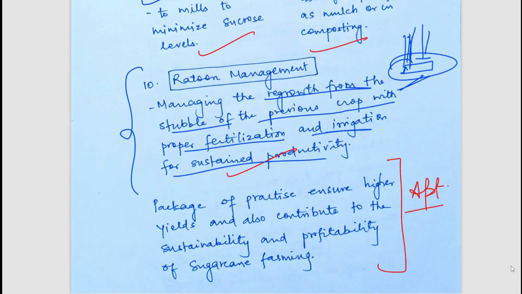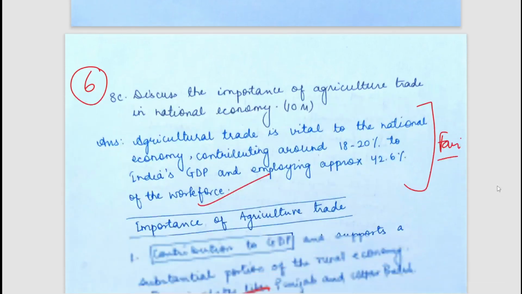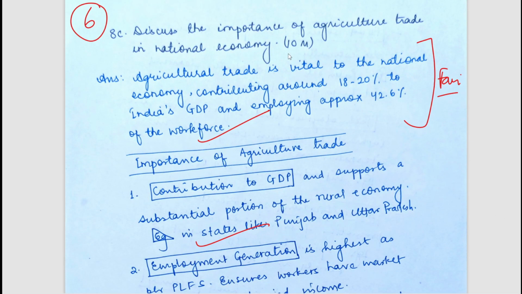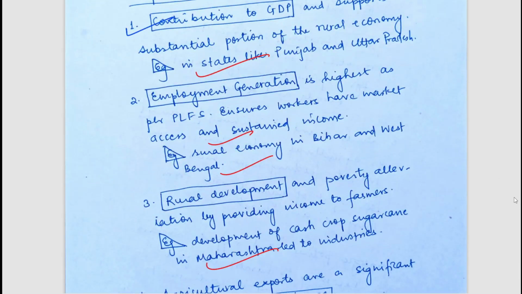So very well written answer. Now let's move to the next question. The next question is, discuss the importance of agriculture trade in the national economy. So what could be the importance of agriculture trade? It will contribute to GDP. It will increase our GDP if the